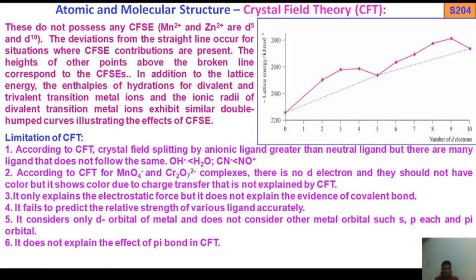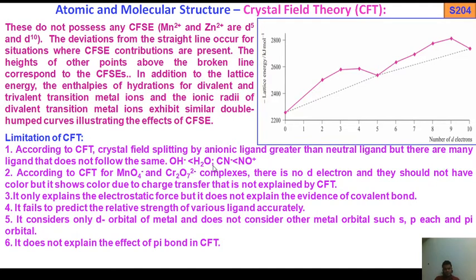Now the last point: what are the limitations or drawbacks, which CFT cannot explain? According to CFT, crystal field splitting by an anionic ligand is greater than by a neutral ligand, but there are many ligands that don't follow this.